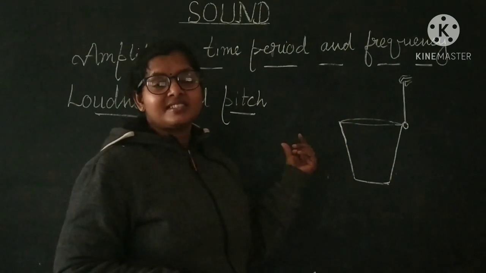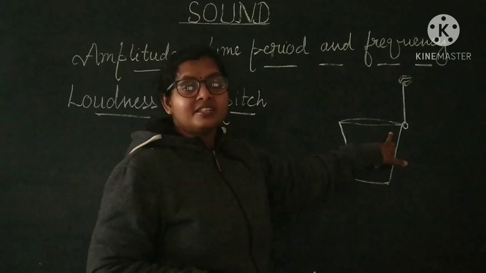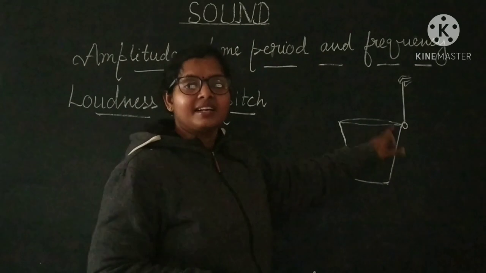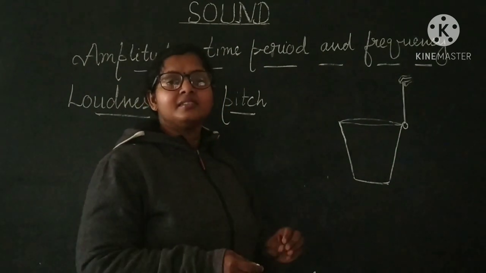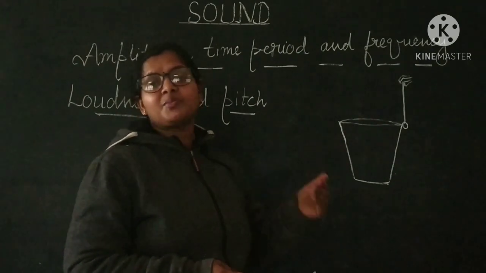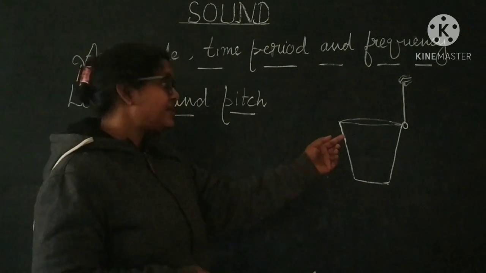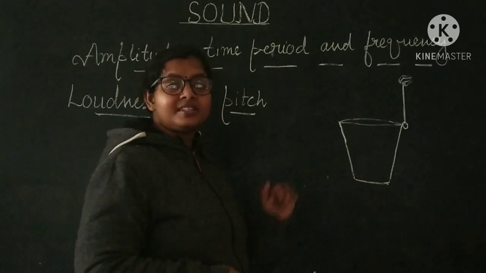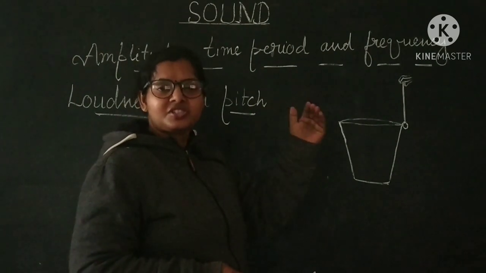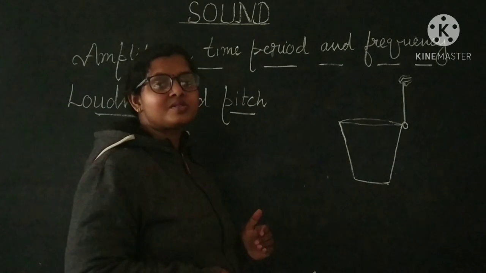Just listen to that sound. Once again, strike the rim of that glass tumbler hard with the metal spoon. Then again sound will be produced, but this time, when you strike it hard, the sound produced will be more shrill. Shrilling will be higher. A shriller sound will be produced.